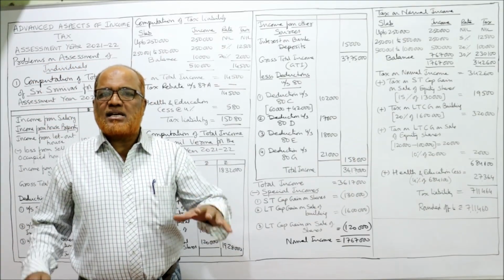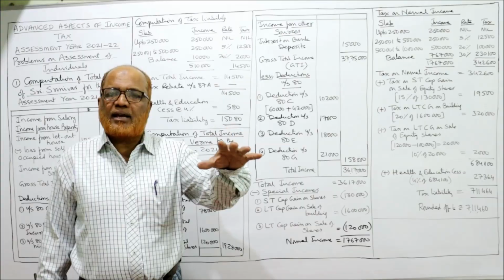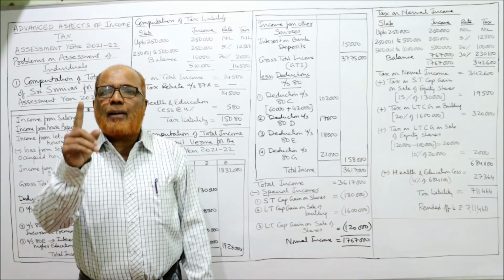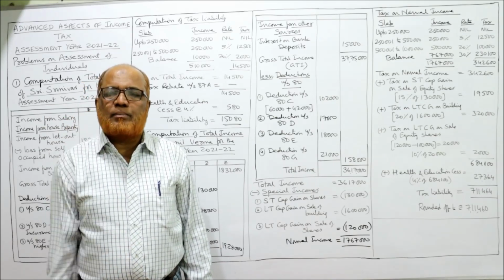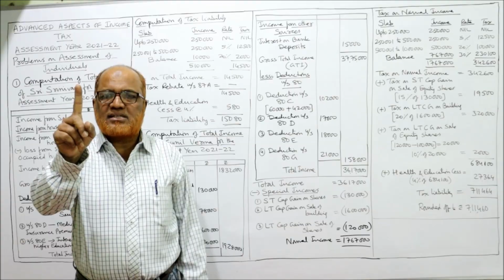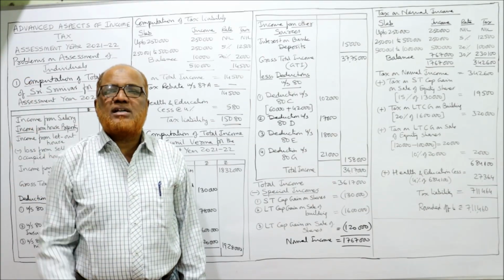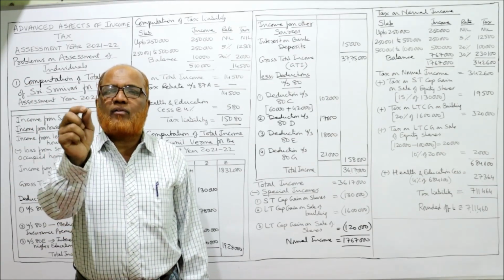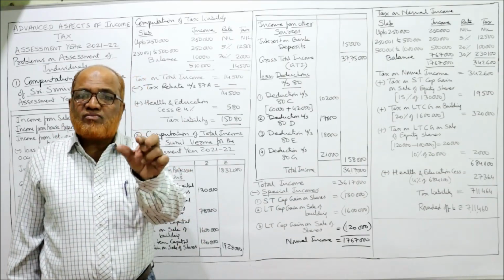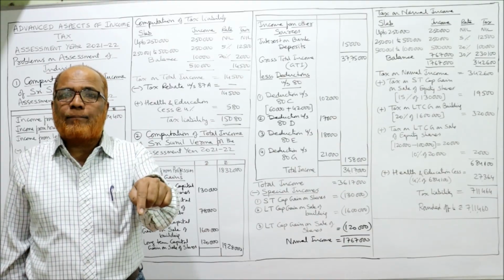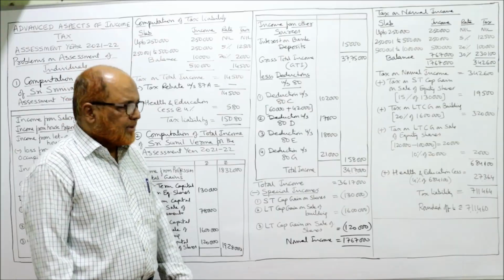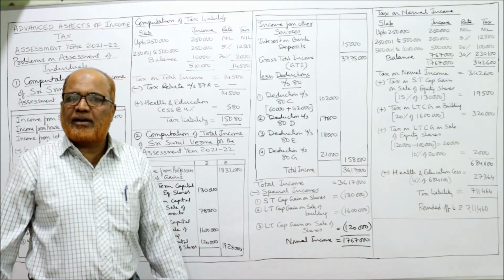So the Income Tax Act says if there is a long-term capital gain on sale of equity shares in a recognized stock exchange, up to 1 lakh rupees is exempted. LTCG on shares up to 1 lakh rupees is exempted. Over 1 lakh rupees is taxable at a flat rate of 10%. So again, this 1,20,000 is a special income on which there is a flat rate of 10%. So 1,20,000 also I am deducting.